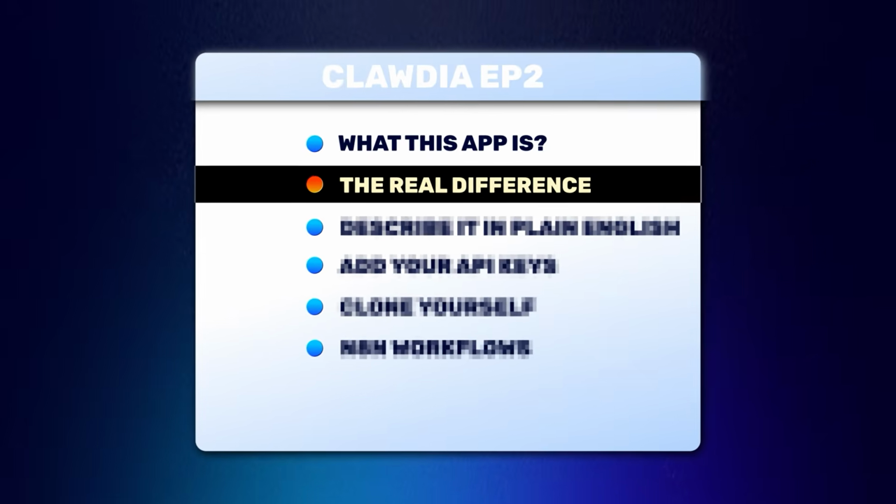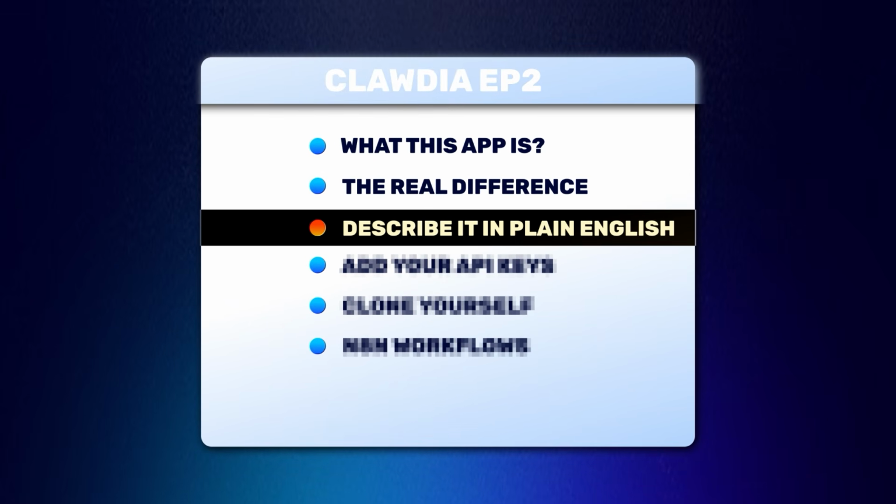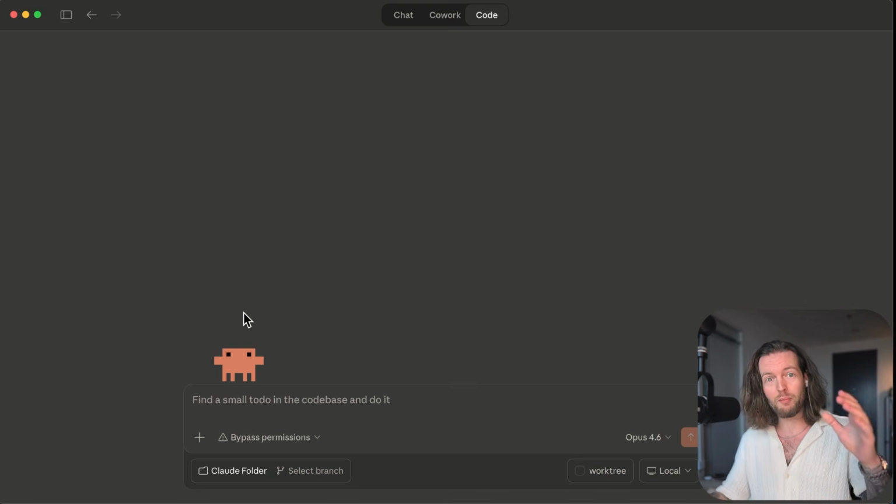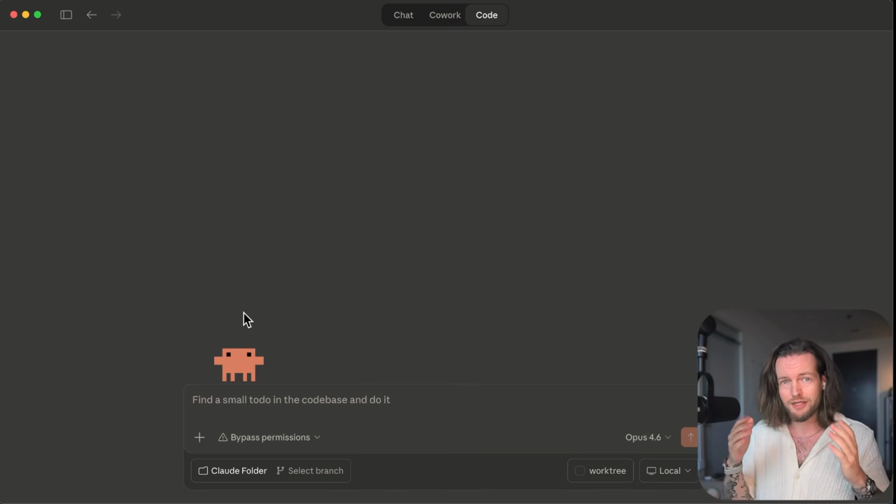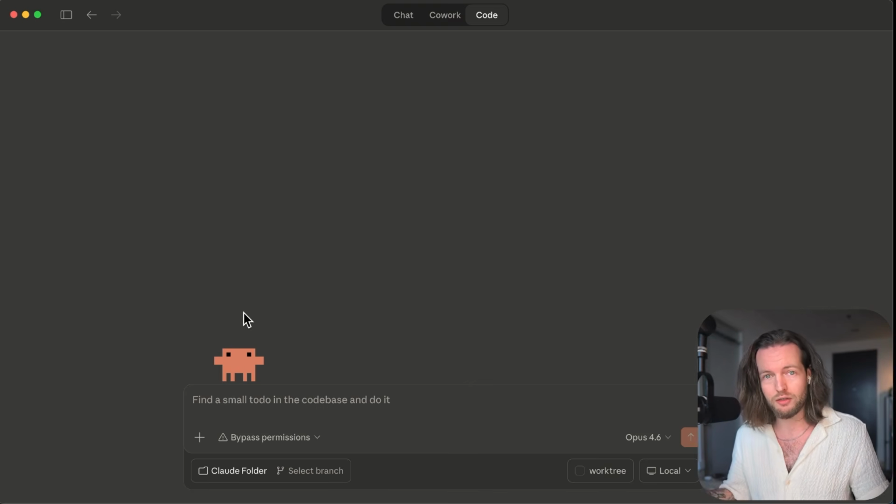Number 3, describe it in plain English. So here we go. We're about to make your first app. But if you don't know where to start, I'll just show you the exact prompt that I used to create this entire thing. And you can recreate it yourself by just copy pasting this code, or I'm going to give you the entire app at the end. So this is just a demonstration.